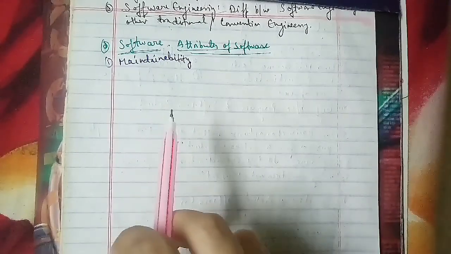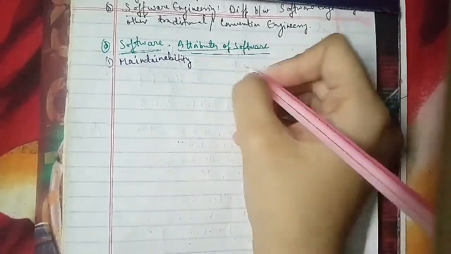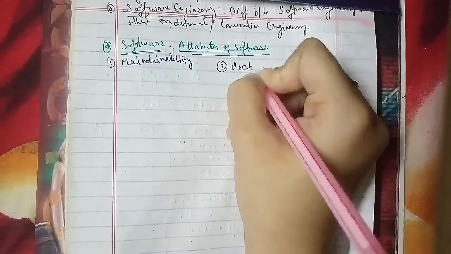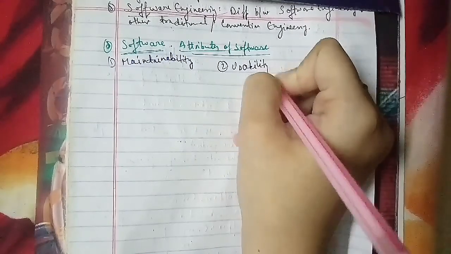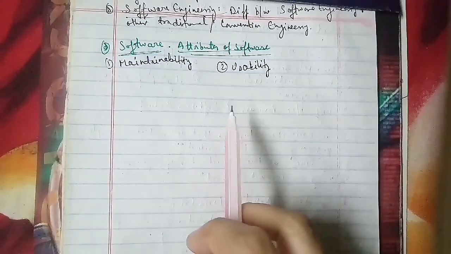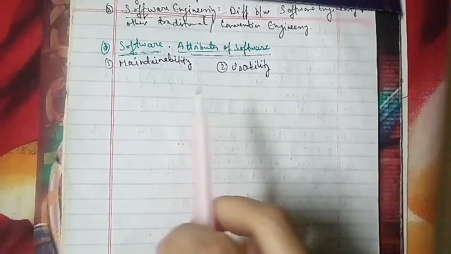The second is usability. Usability is the ability of the software being useful, and for making the software useful, it should have a proper GUI and documentation.